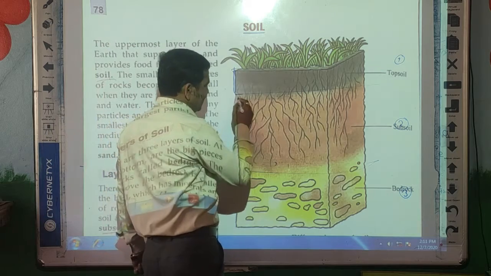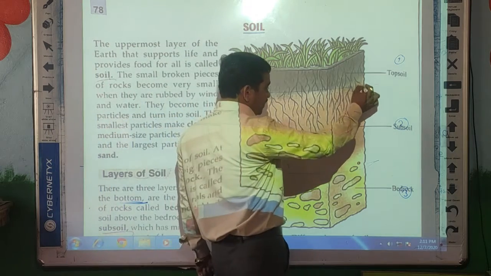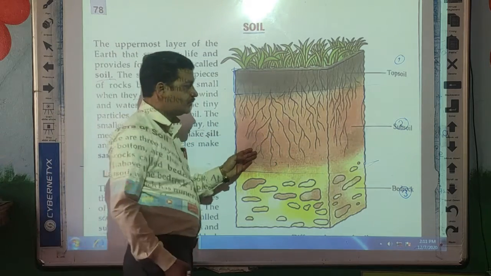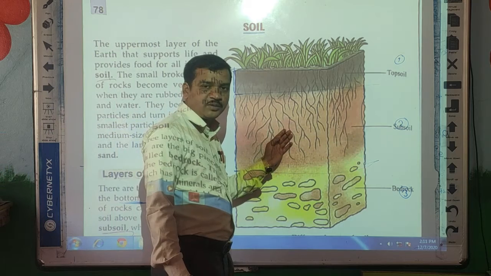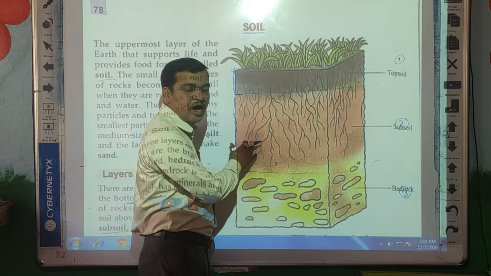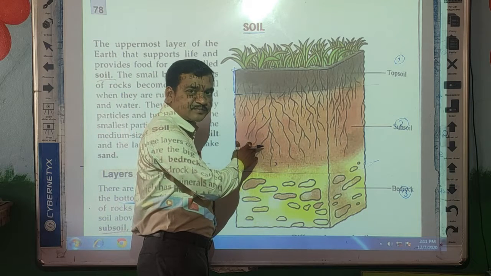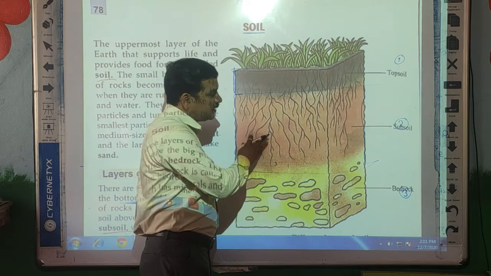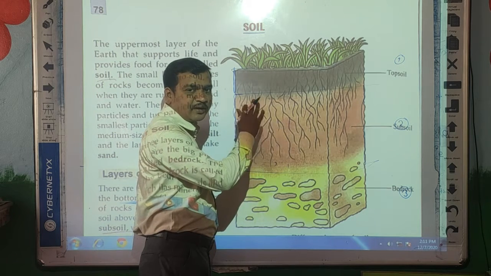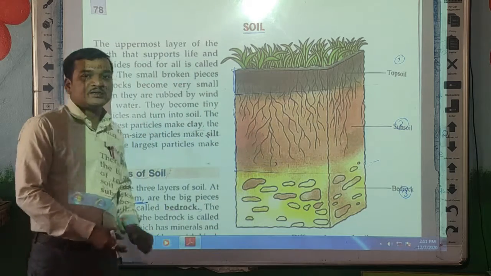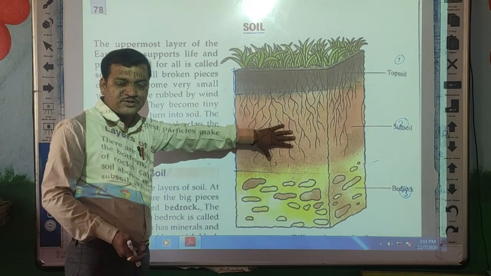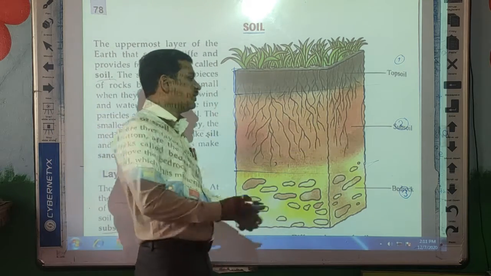Now we will go to the second layer. This is the subsoil. This is the second layer of the soil. This layer contains a very small amount of minerals, and it contains a few pebbles. Some part of the roots is present in this layer also, because this layer contains water.